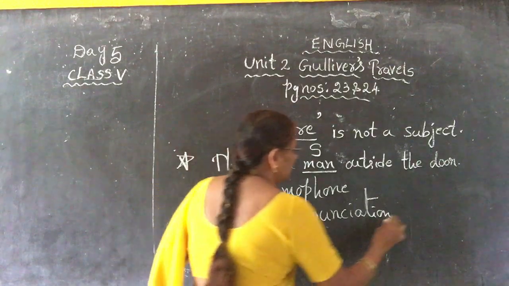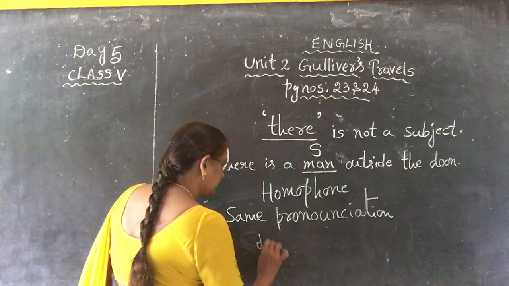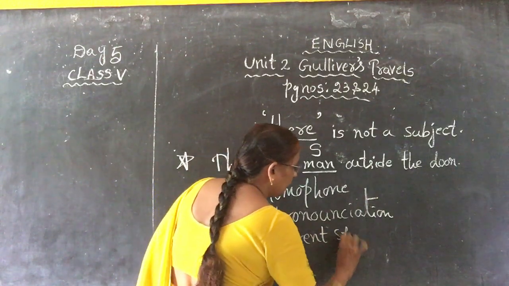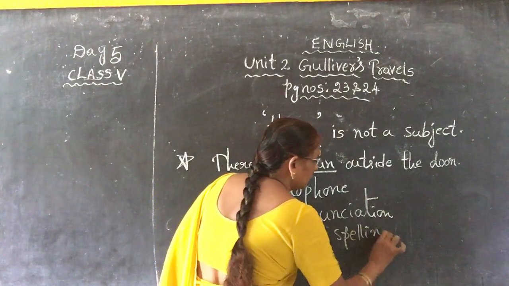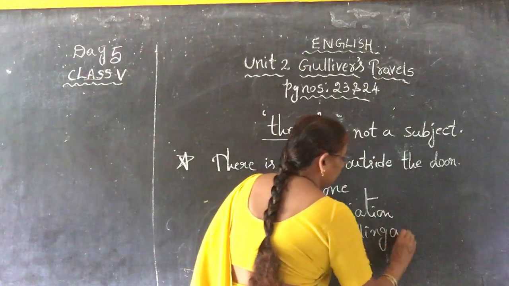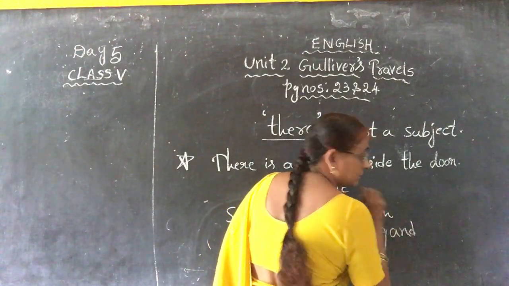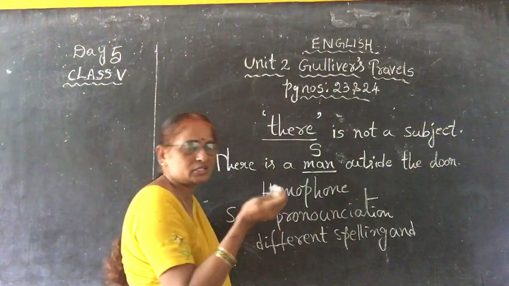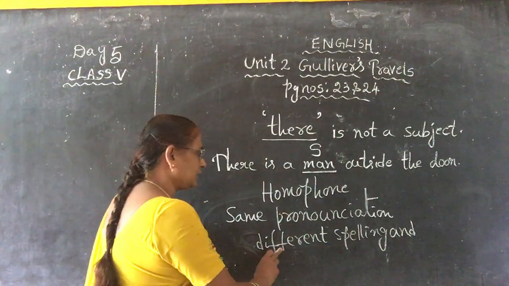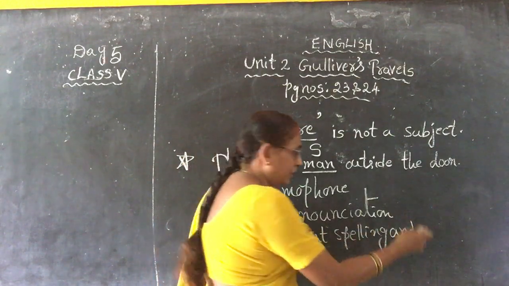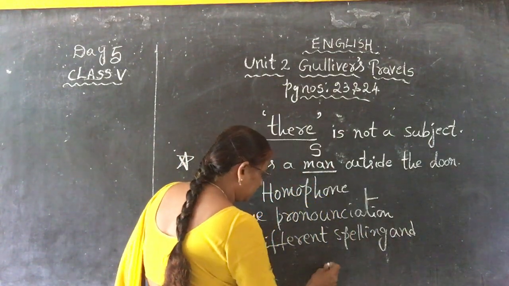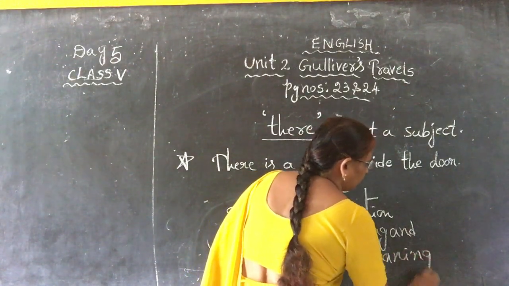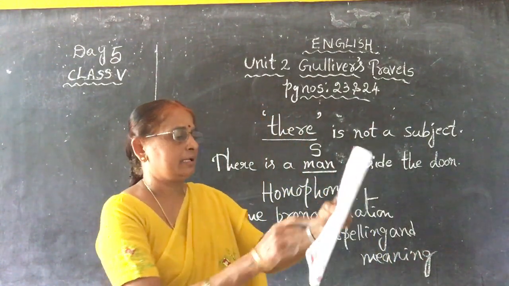Same pronunciation with different spelling and different meaning also, children. Pronunciation will be the same, but different spelling and even different meaning. That is called a homophone.